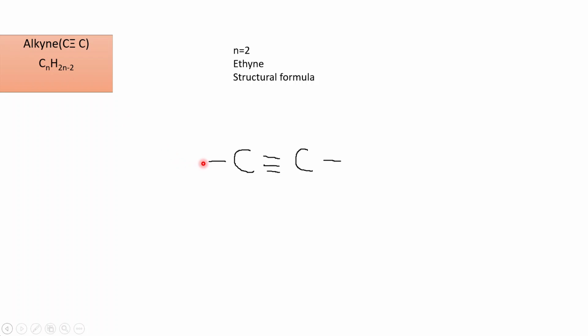Next step, at these open ends, we will put the symbol of hydrogen. Thus, the structural formula of ethyne is ready. We find that there are 2 carbon atoms and 2 hydrogen atoms. Therefore, the molecular formula of ethyne is C2H2.